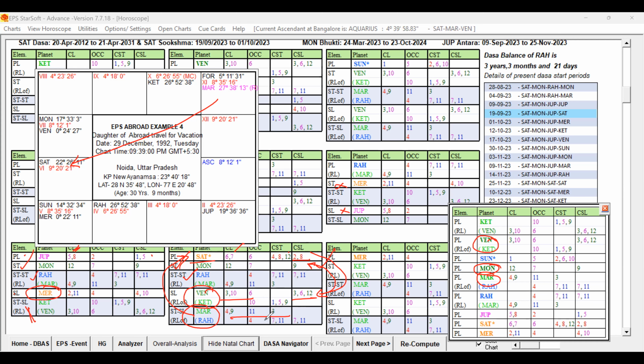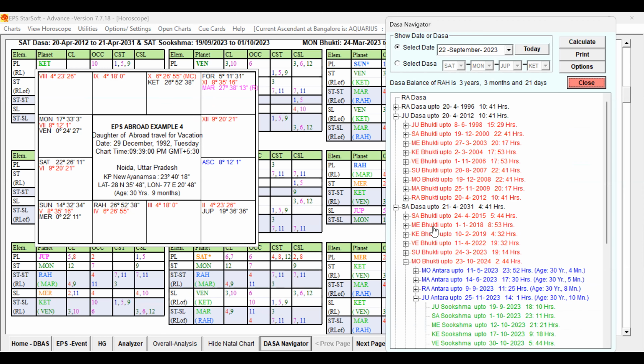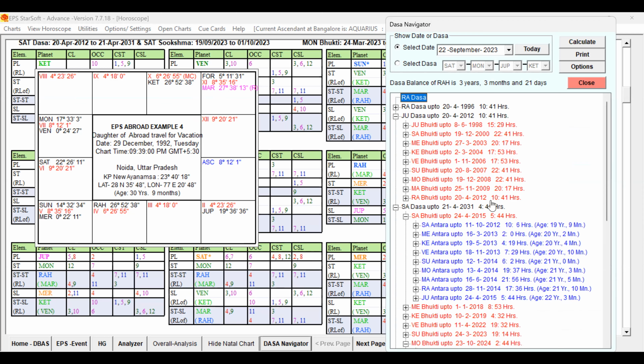So during that Saturn period, the native traveled abroad. Saturn Dasa, Saturn Bhukti started in which period? Saturn Dasa, Saturn Bhukti started from April 20th, 2012 onwards. In Saturn Bhukti, Saturn Antara was running up to 11/10.